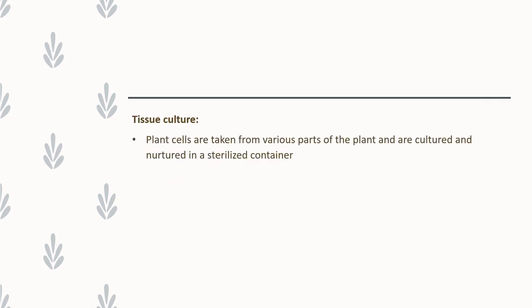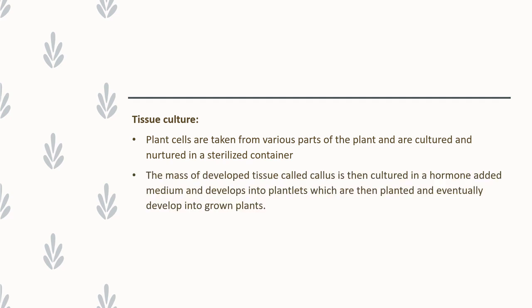The last method is the tissue culture method. This tissue culture method is nothing but artificial propagation of plants under laboratory conditions. Nowadays, most biotech companies are doing this tissue culture method. Here, what we are going to do is take an explant. An explant is nothing but a small portion of leaf or stem or root that we cut from the parent plant, and the small portion will be transferred inside a test tube, and we need to provide nutrients for the growth of the explant.